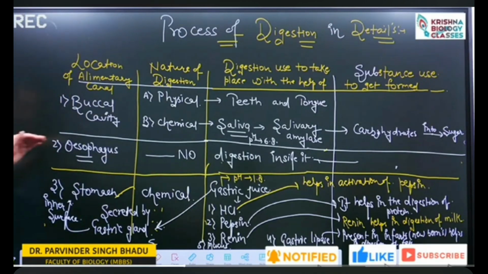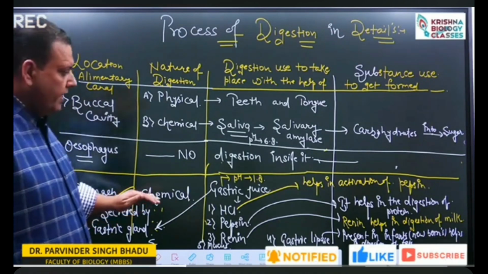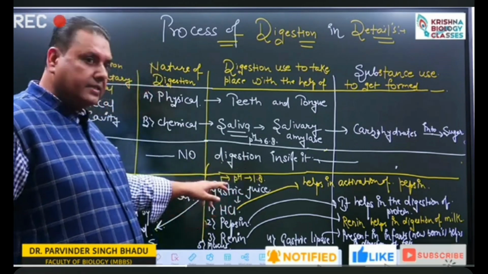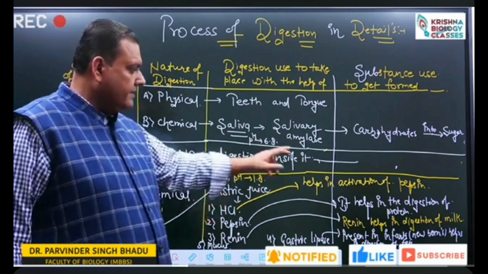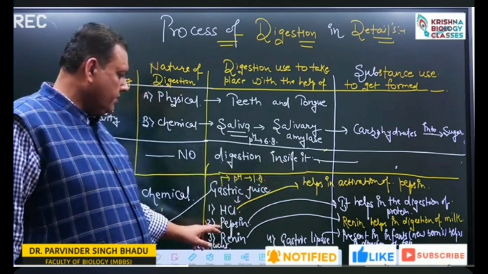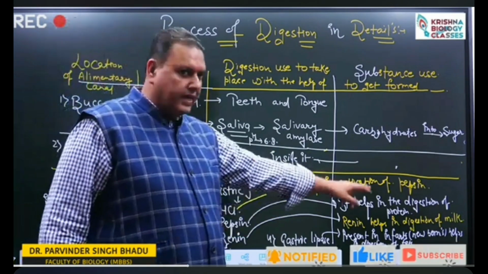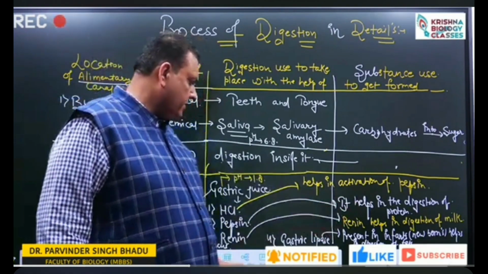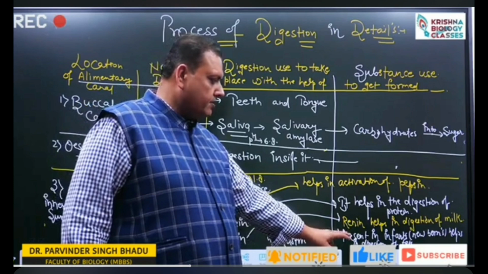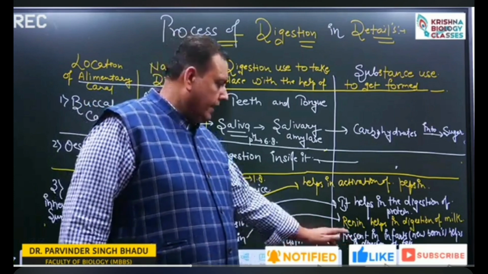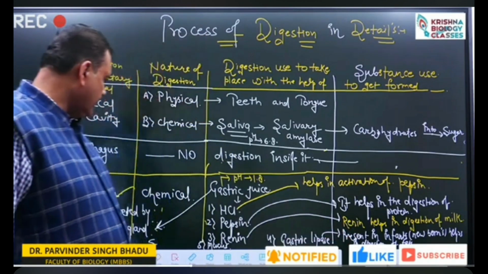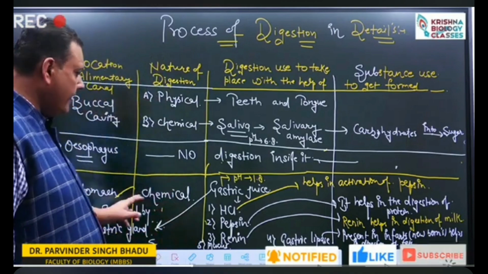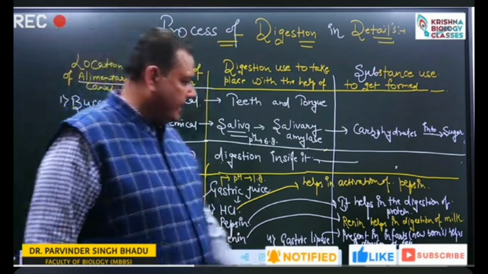When food reaches inside the stomach, the pH becomes acidic due to the presence of HCl in gastric juice. This HCl is responsible for the activation of pepsin. Pepsin helps in the digestion of protein. Rennin is also found, which helps in the digestion of milk. Gastric lipase is present in newborns or infants, which helps in the digestion of the fat of the milk, and mucus protects the inner lining from the harmful effect of the HCl.